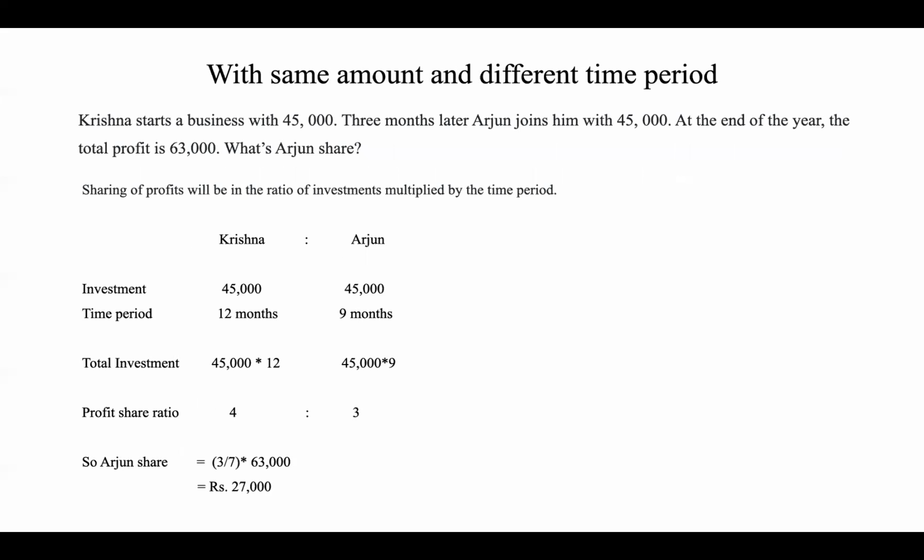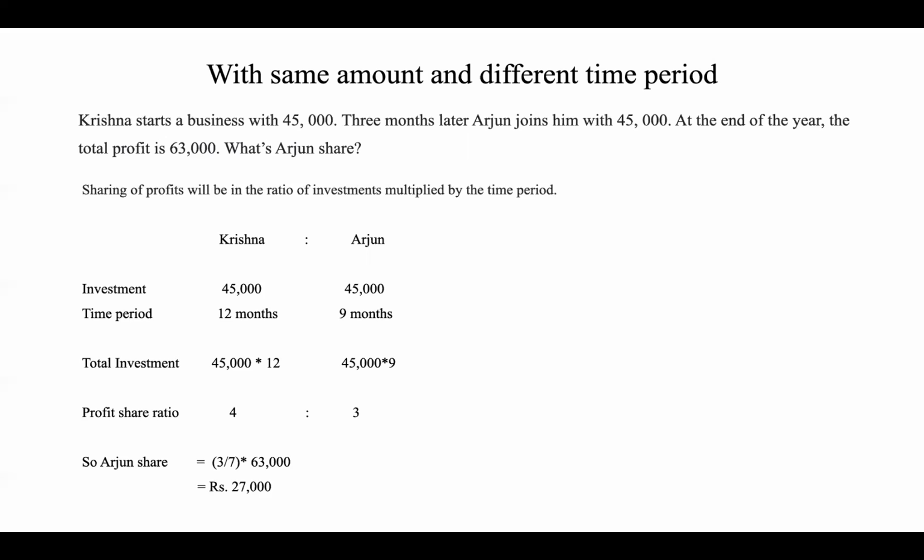The next use case is with same amount and different time period. Krishna starts a business with 45,000. 3 months later, Arjun joins him with 45,000. At the end of the year, the total profit is 63,000. What's Arjun's share? So here it is the same amount but a different time period.